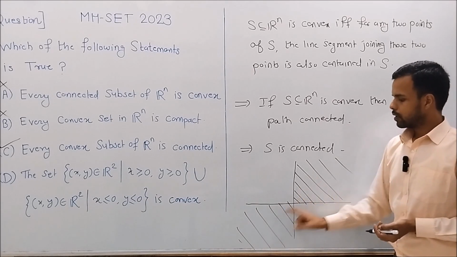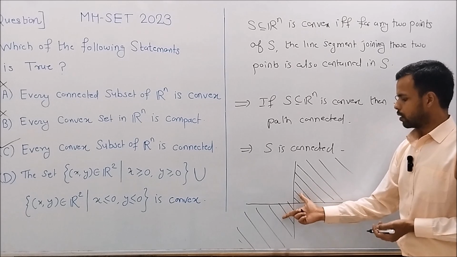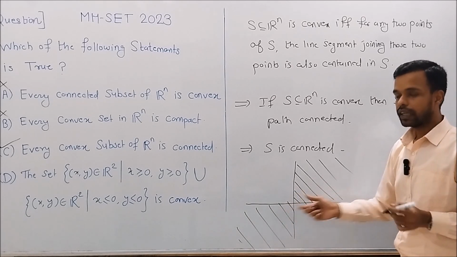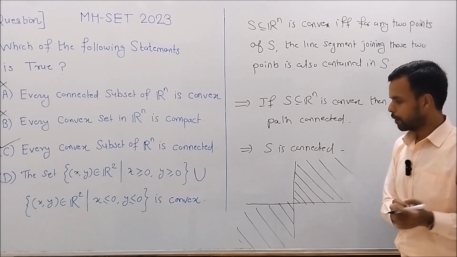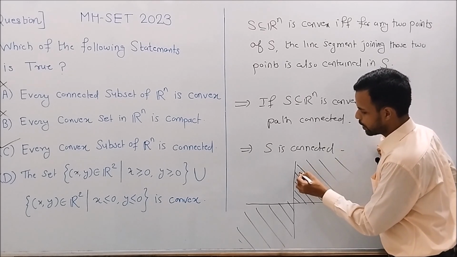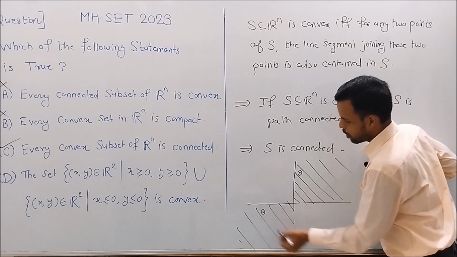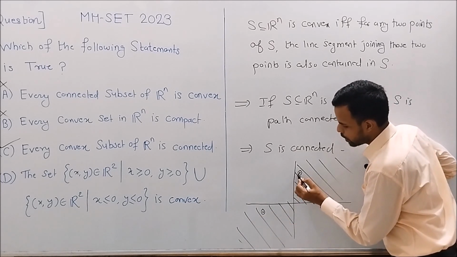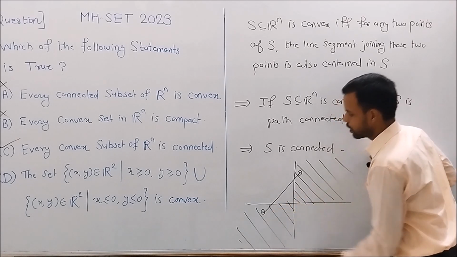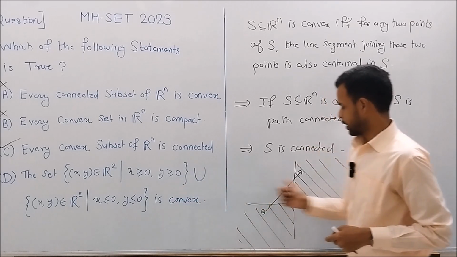Clearly, the set indicated by this shaded portion is not convex. Why? Take any two points in this set, for example one point here and another point here. The line segment joining these two points is not contained in the set.